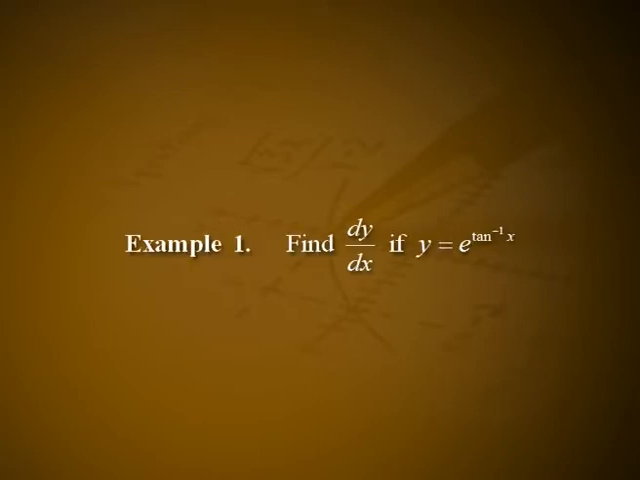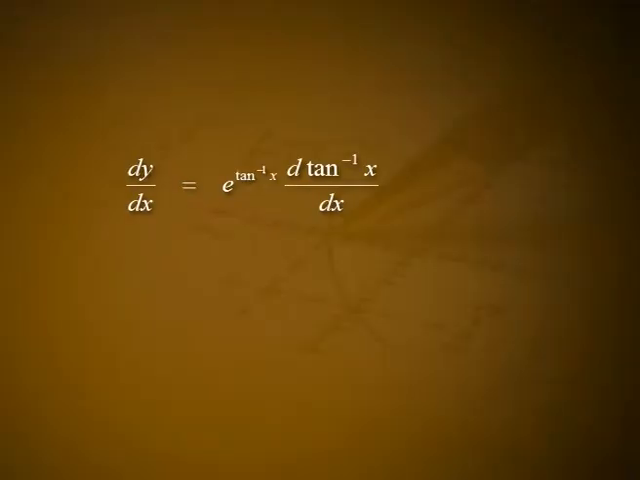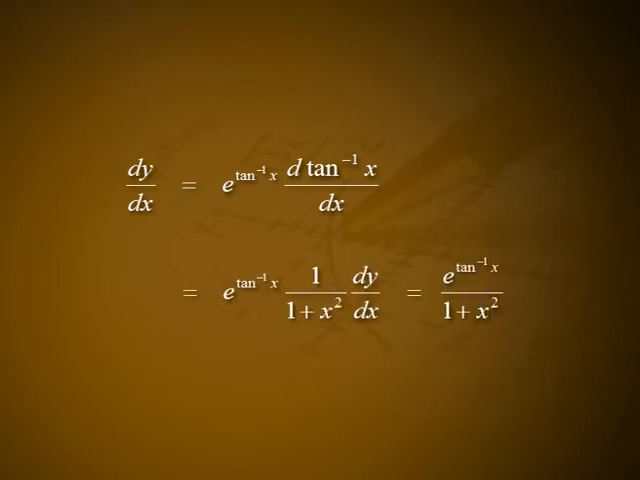Example 1. Find dy by dx if y is equal to e raised to tan inverse x. Solution. dy by dx is equal to e raised to tan inverse of x into d by dx of tan inverse of x. That is equal to e raised to tan inverse of x into 1 by (1 plus x square), which is equal to e raised to tan inverse of x divided by (1 plus x square).